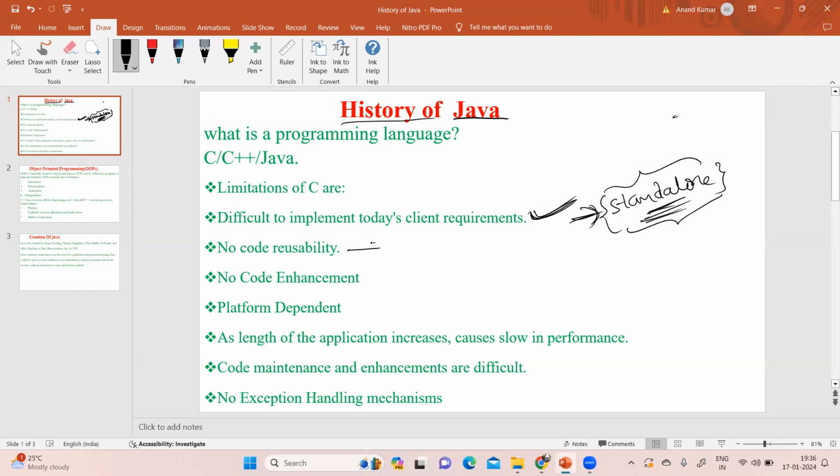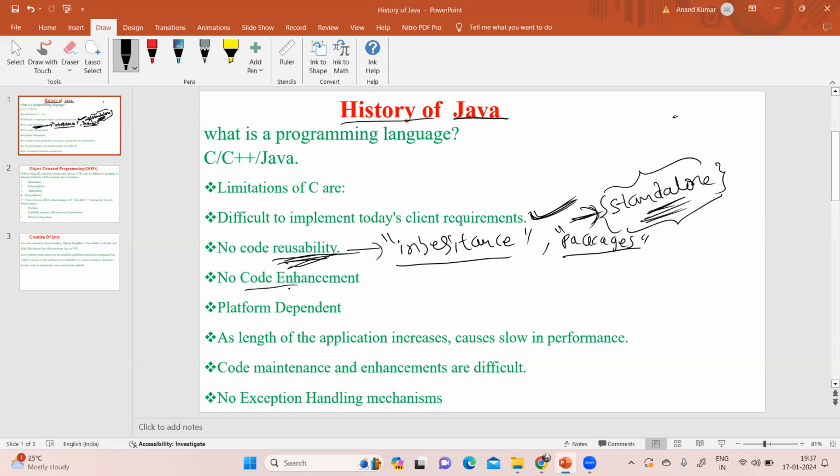Next, no code reusability. In Java, we have a special object-oriented principle called inheritance. If there is any reusable code in your C application, you cannot reuse it. There is no code reusability concept. We also have the packages concept in Java, by which we can achieve code reusability. But in C, there is no code reusability.